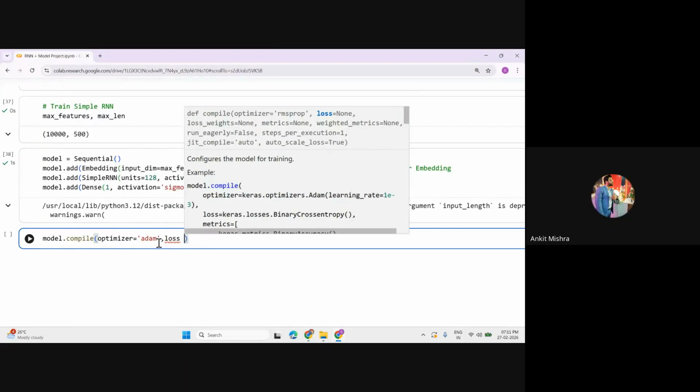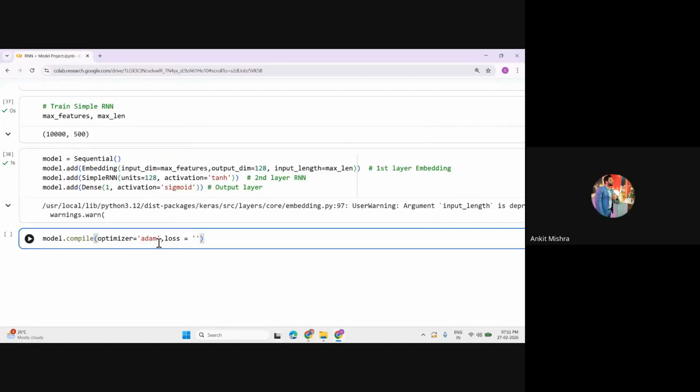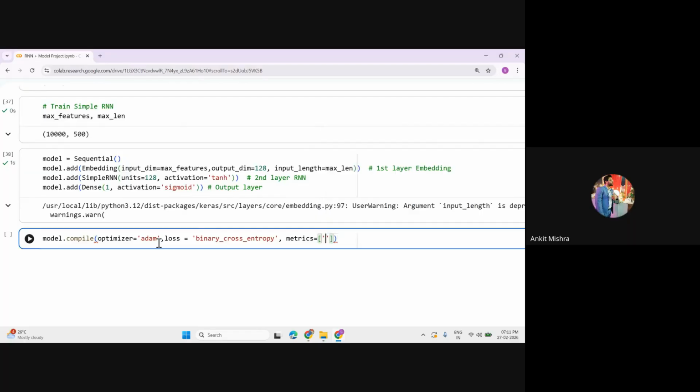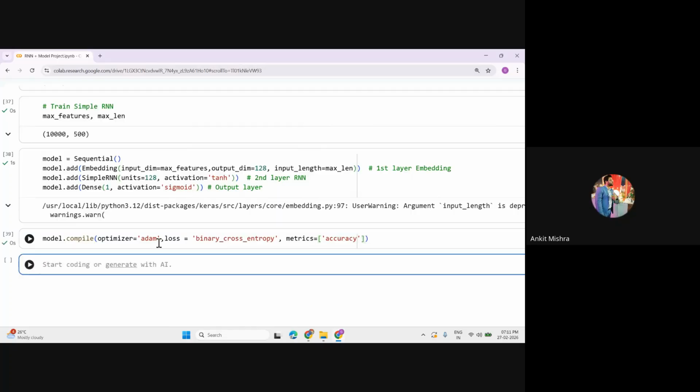So let's pass the loss as binary cross entropy. Perfect. Now everything remains the same. You have to decide the metrics, and inside the metrics you can give your accuracy. So we have compiled the model as well.